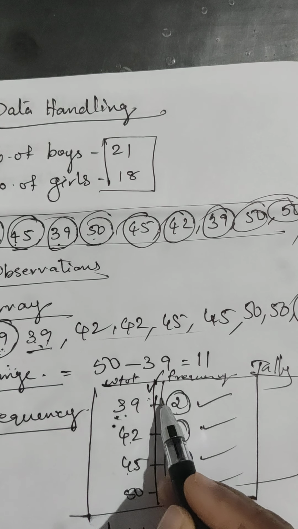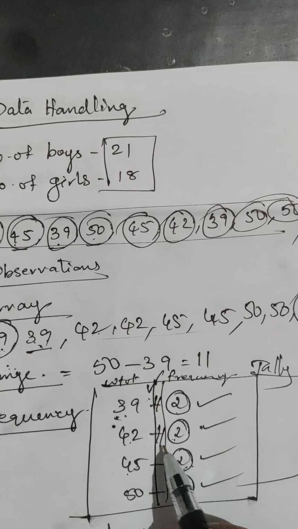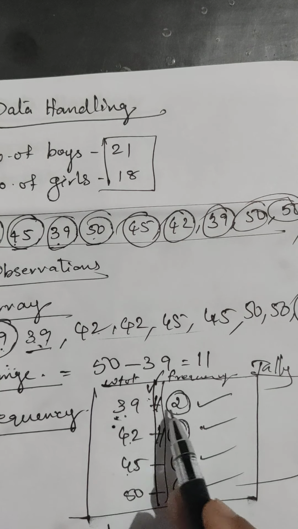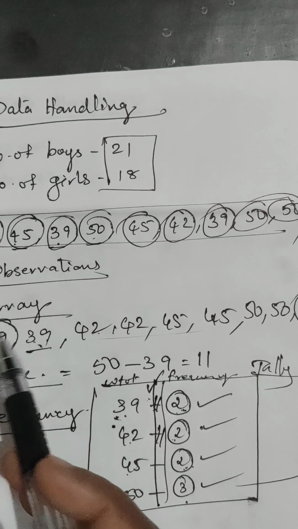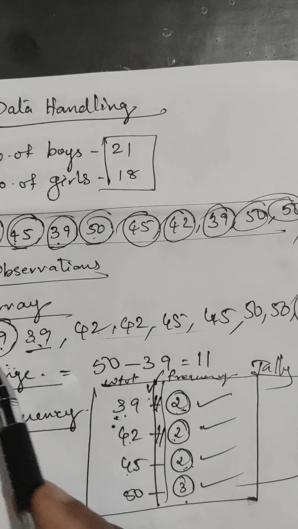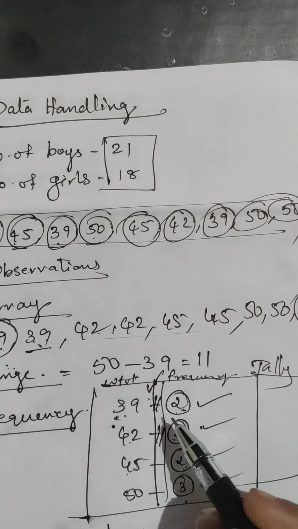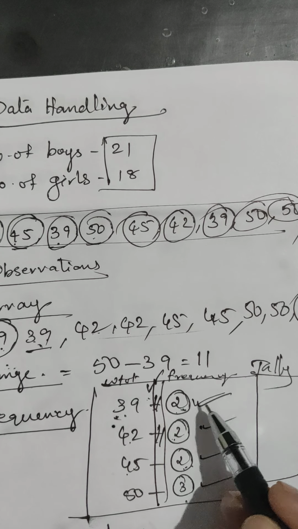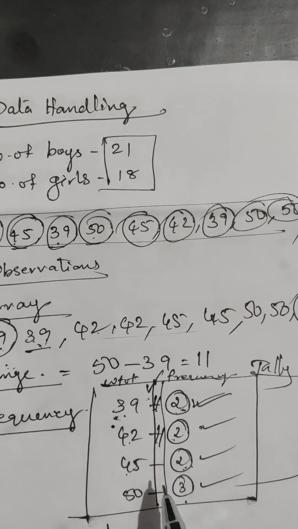Next time 39 comes, another line. 42 comes, here one more line. Like that, after counting the tally marks we put the frequency. Because if 39 comes a lot of times, calculating how many times is very difficult. To make calculating the frequency easier, we put the tally marks.